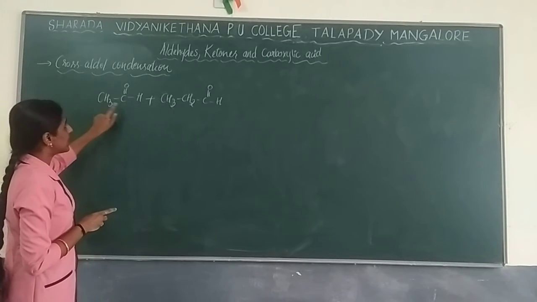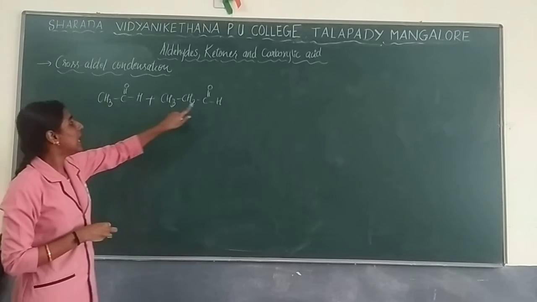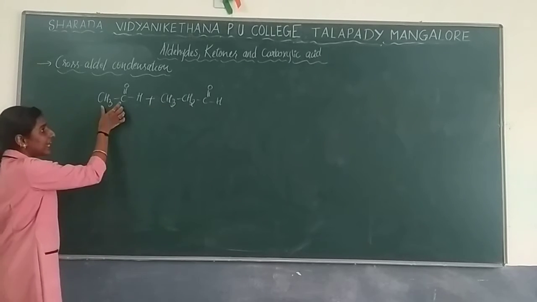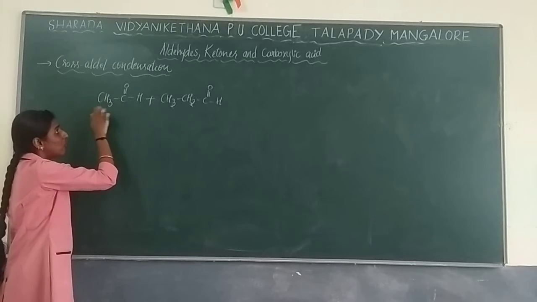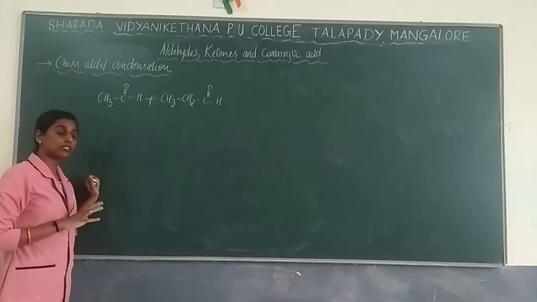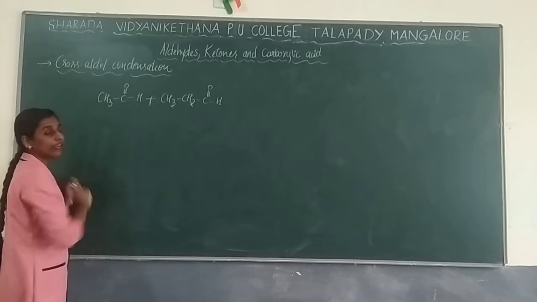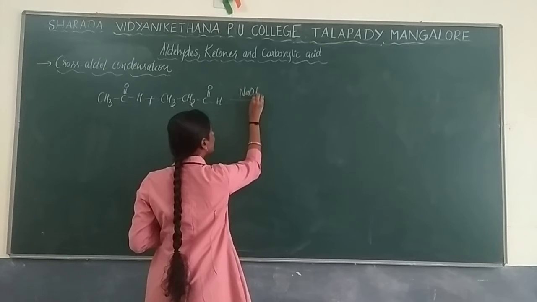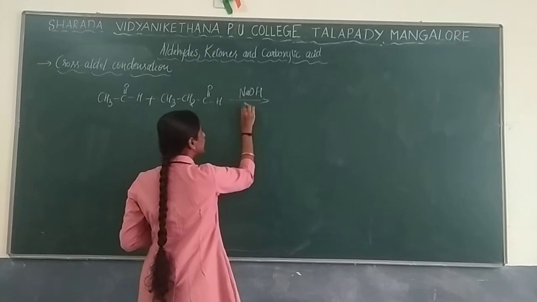This is ethanol, and this is propanol. So here the reactants are different. I did not take the same reactant as in aldol condensation. Now I am taking a different reactant, in the presence of NaOH as well as heat.